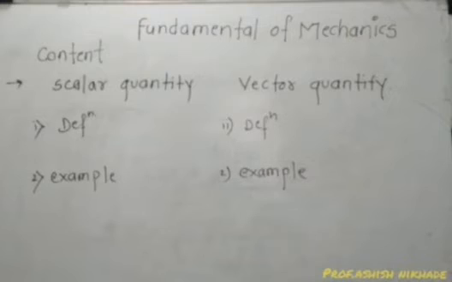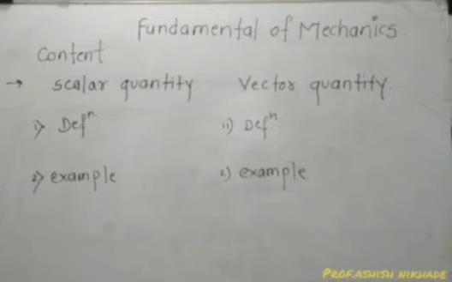Now what are the examples of scalar quantity? The quantity which has only magnitude, value, not direction. The very simple example is mass. Mass doesn't require any direction. Time, speed, area, volume, these are examples of scalar quantity. What are the examples of vector quantity? Displacement, we need a direction if we want to displace from one position to another.